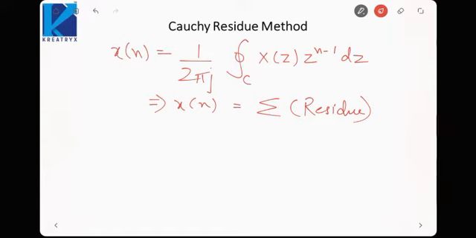How will we find the residue? Suppose the pole is at z = β of order m.